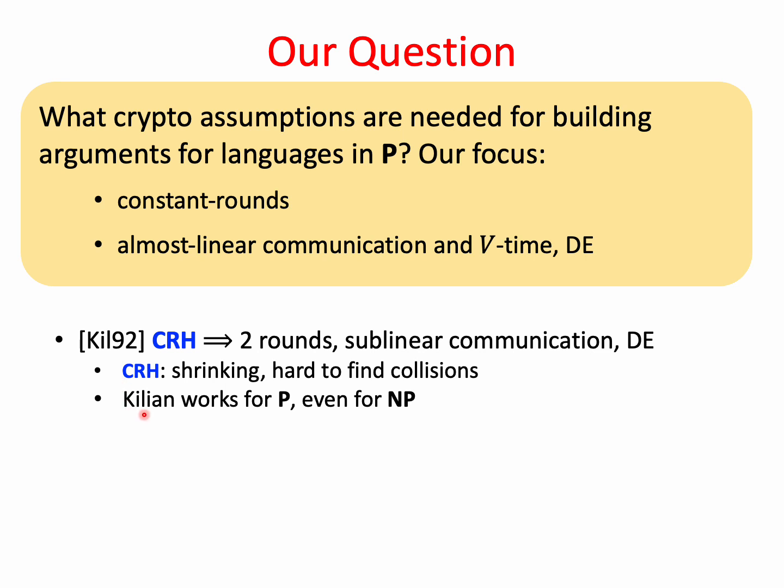And Killian showed in 92 that if we assume the existence of CRH, then we can get what we wanted. And even something better, actually, we can get sublinear communication. Killian works for P, and it even extends for NP.